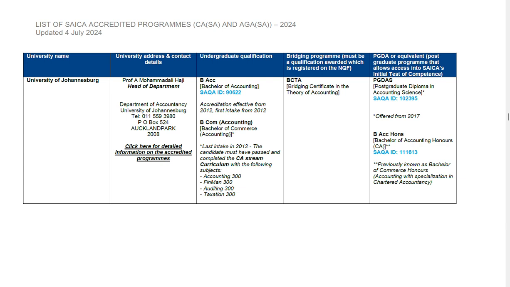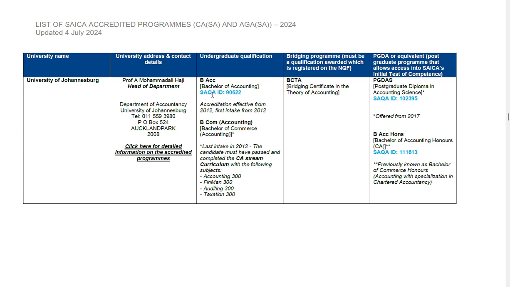Let us see, the next school is the University of Johannesburg. The University of Johannesburg provides Bachelor of Accounting, SAQA ID 9622. You need to ensure that the modules that you are doing in your first year and second year will lead you into being able to do accounting 300s, financial management 300s, auditing 300s, and taxation 300s in your third year.